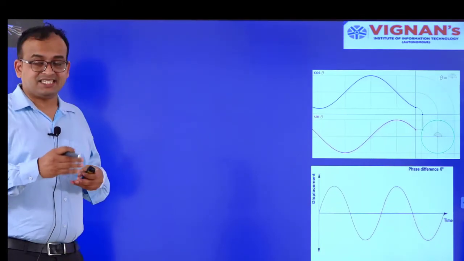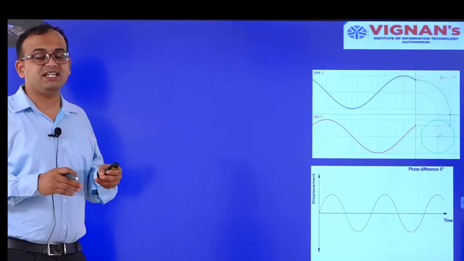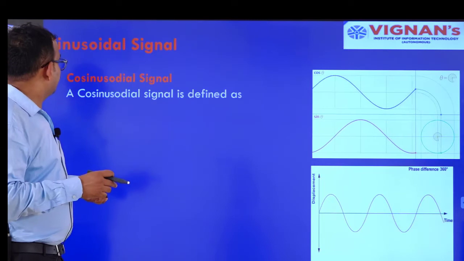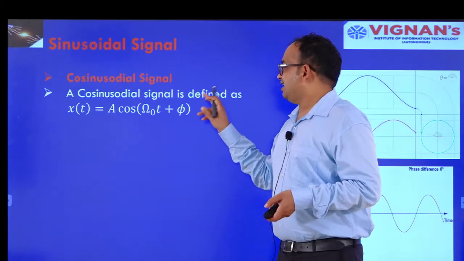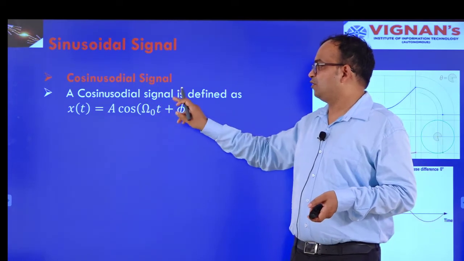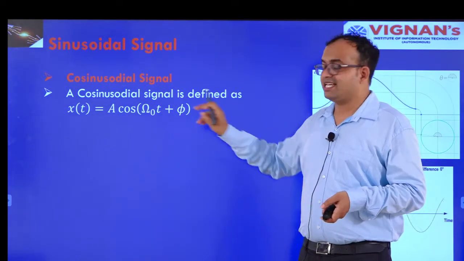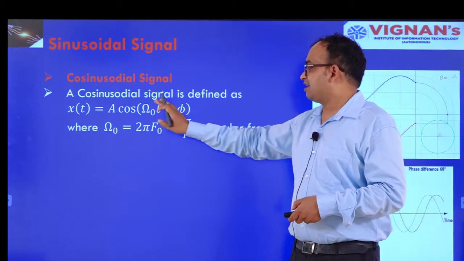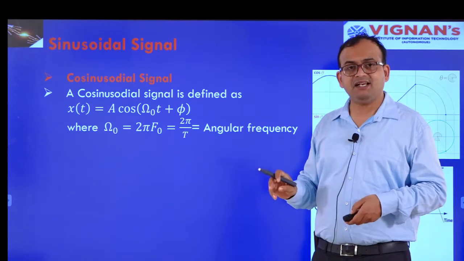Coming to the next signal, this is a very general signal which madam has also discussed, that is the sinusoidal signal. So what is a sinusoidal signal? Everyone knows these things. A cosine signal is defined as x of t equal to a cos omega 0 t plus phi. So what is a here? A is the amplitude, omega 0 is the angular frequency and phi is the phase.